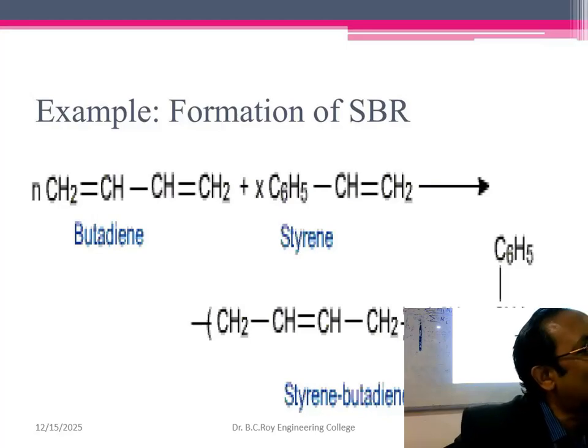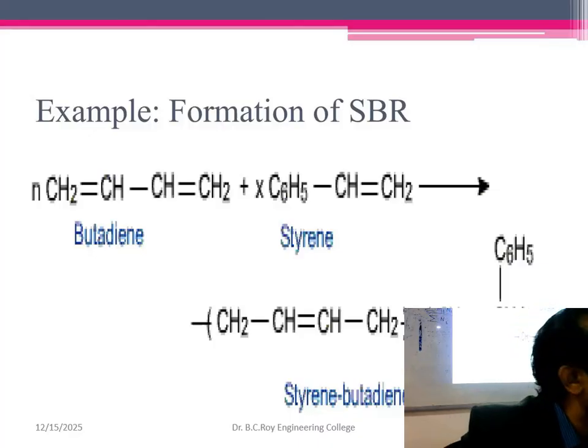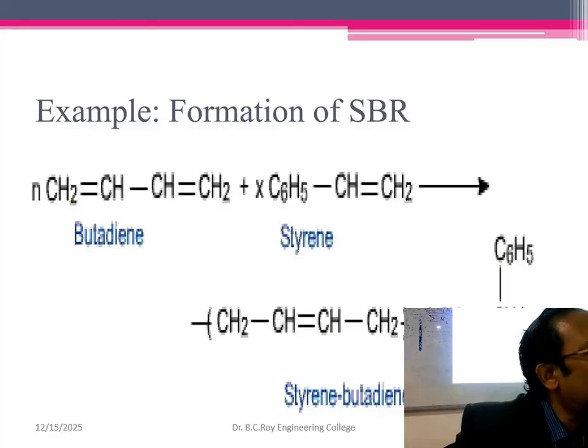These things are actually more important. You have to be aware of your real life situation. Different types of polymer people are using. You should know what polymer you are using. That will give you interest. So what can you tell me, where are you using SBR? Till now you are using it, but at school level you used it more.